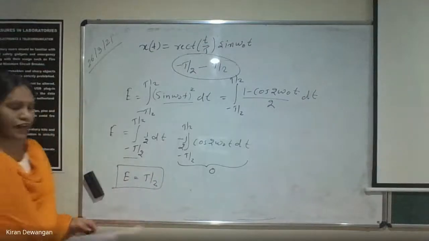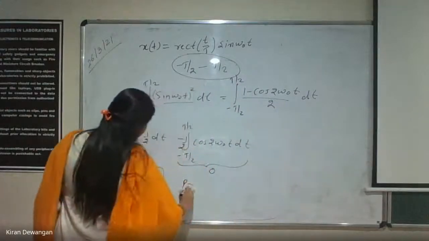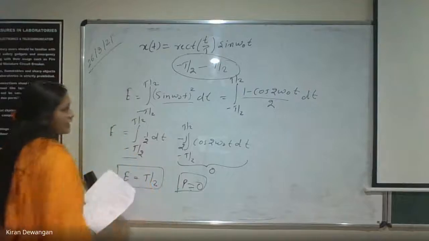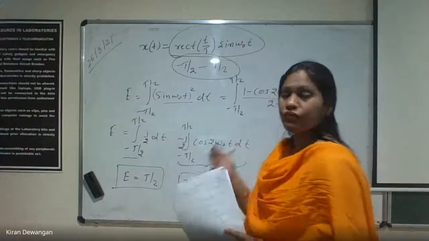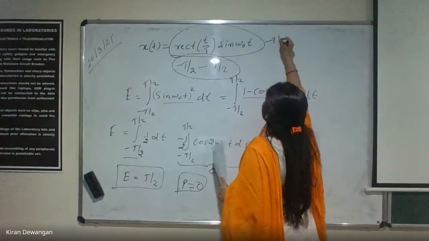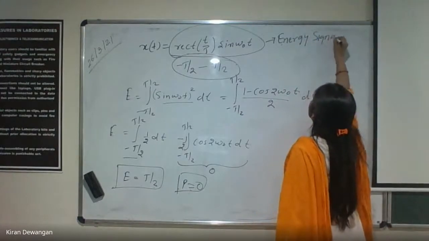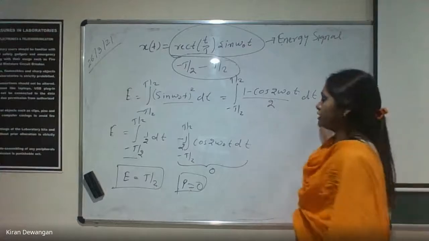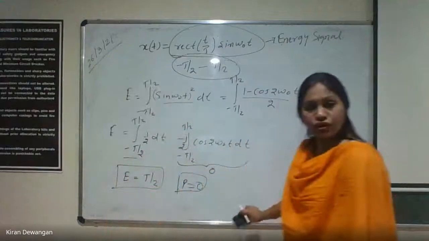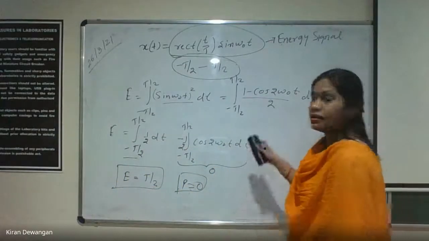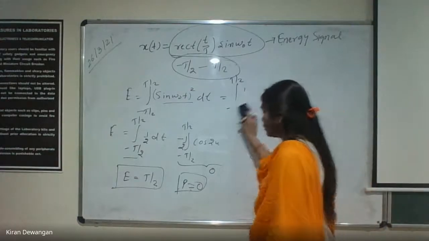So we are getting a finite value of energy. And similarly, if we calculate power also, power will come out to be 0. And hence again, the signal which is periodic for a finite duration of time is also an energy signal. Okay? So this one is also an energy signal. We just need to calculate the energy of the signal and the power of the signal, and then we can declare whether the signal is an energy signal or a power signal. And finally, we can write the value of energy also.